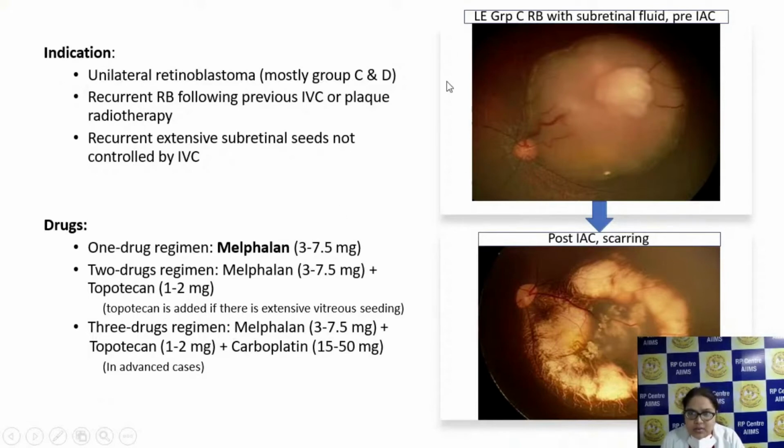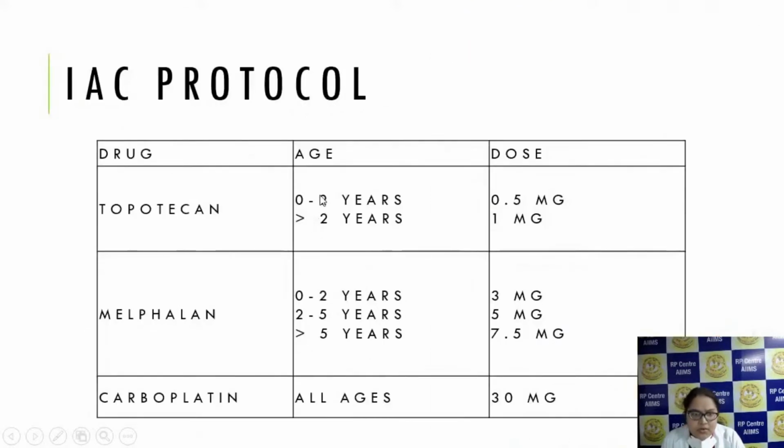So here you can see this is a group C retinoblastoma with subretinal fluid. And after doing intra-arterial chemotherapy, the lesion has regressed nicely. For various age groups, various dosing has been given. So you can remember this.